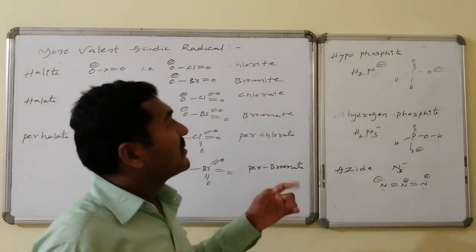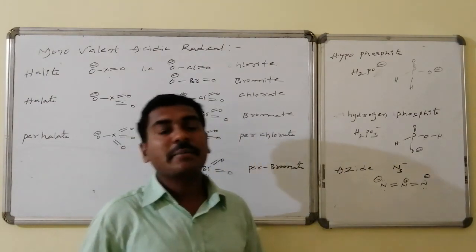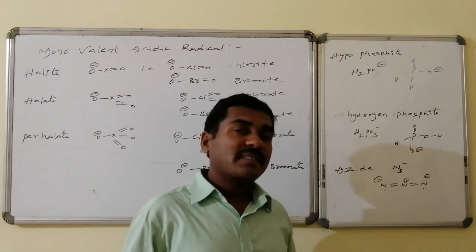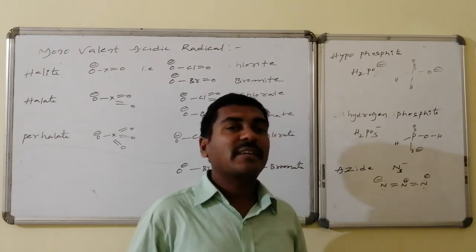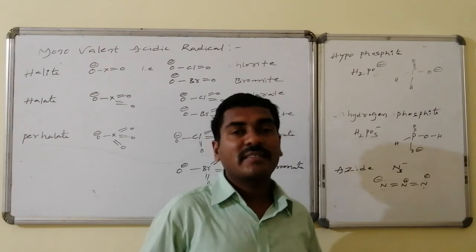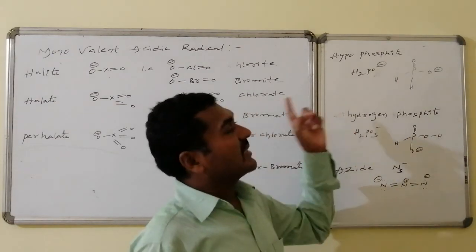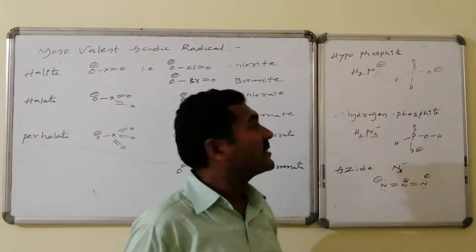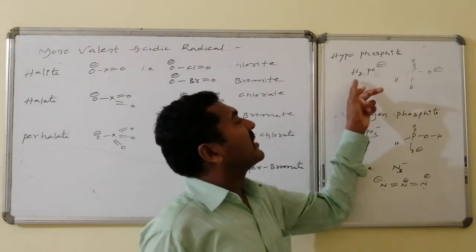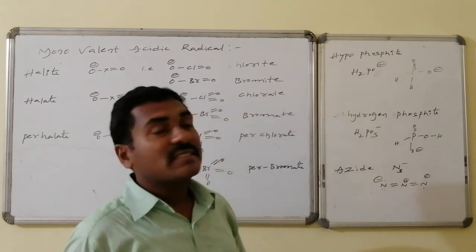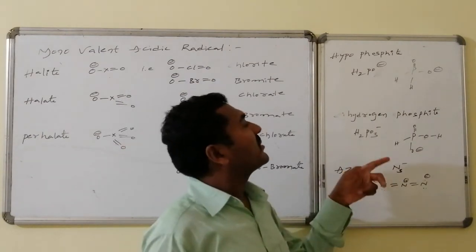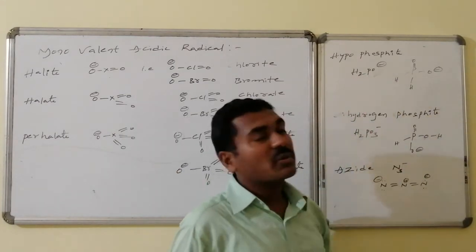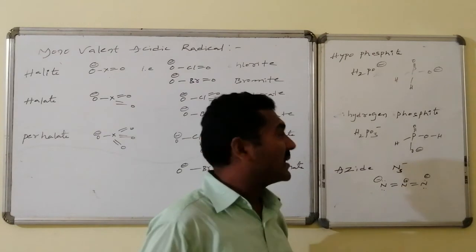The next one is hypophosphite. Hypo stands for less by 2 units. That is, phosphorus is maintaining +5 and +3, whereas less by the lower, that is said to be the hypo. 3 minus 2, that is 1. Hypophosphite implies phosphorus maintains +1 oxidation state. In order to maintain +1 oxidation state, this will be H3PO2, whereas in this H3PO2, if one of the hydrogens is eliminated, that is H2PO2 minus, which is said to be the hypophosphite.